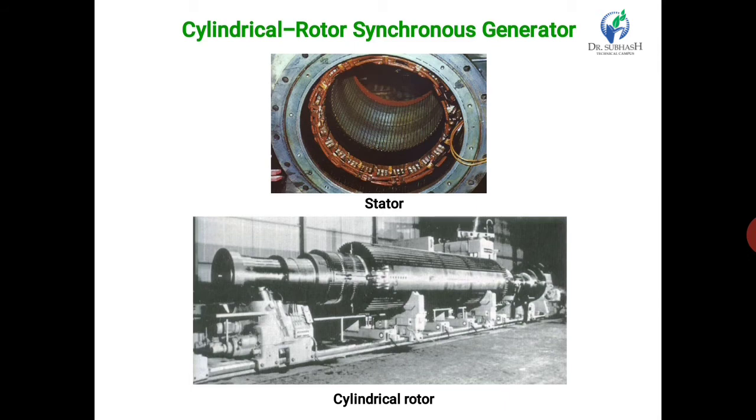The third point is the static system. This type of excitation is widely used in small size alternators, in which a portion of the AC from each phase of the synchronous generator is fed back to the field winding as DC excitation through a system of transformer, rectifier, reactor, etc. An external source of DC is necessary for the initial excitation of the field winding.